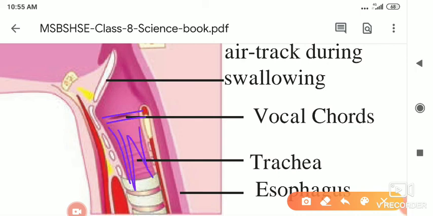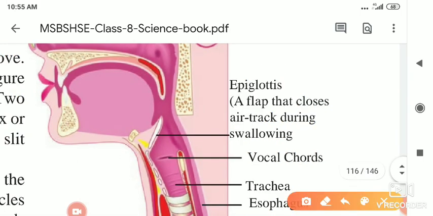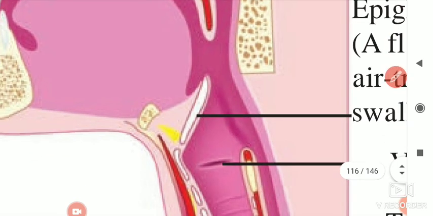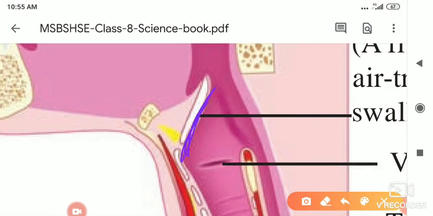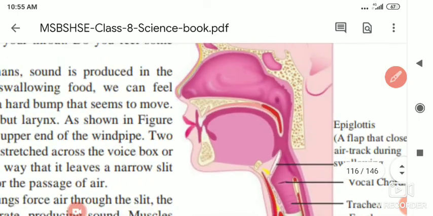It is the combined opening for the digestive and the respiratory systems. The esophagus is there, which enters into the digestive system. And the epiglottis is a flap that closes the air tract during swallowing. So this is the epiglottis. When we are eating our food, it closes the trachea. And when we are respiring, it opens, and air enters inside. So this is the common opening for the trachea and the esophagus.